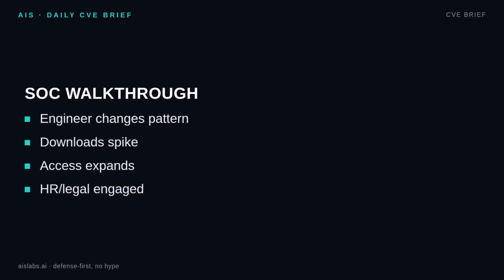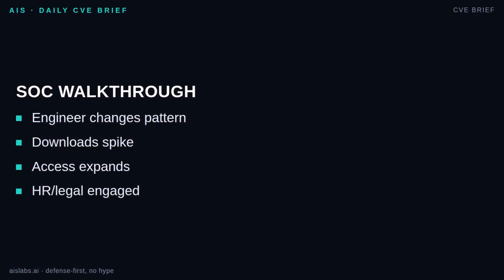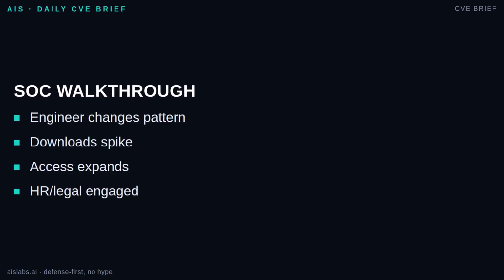Here is a common SOC story. An engineer normally works weekdays, accesses 3 code repositories, and downloads small build artifacts. UEBA flags a change. Over 10 days, the account touches 9 repositories, including 2 outside the team. Download volume is 6 times the user's baseline. Several sessions occur after midnight. The SIEM has each event, but none is severe alone. UEBA links them into one case: unusual hours, data hoarding, and access scope creep.